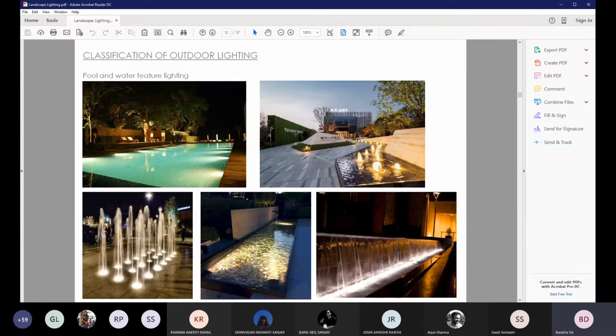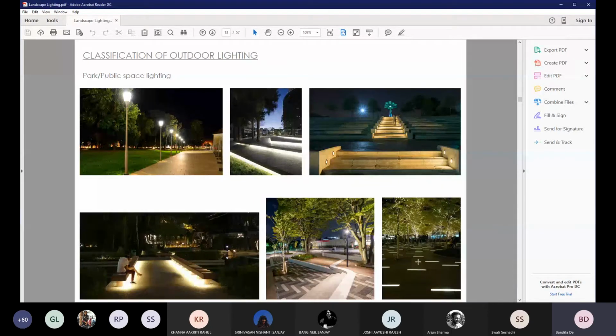In the image below where my cursor is, the waterfall area was intended to be the focal point, and the pebble bed of the water feature has been designed to be the highlight at night. Whereas in the last image, the intent was to highlight the linear pattern of how the water falls, and hence a light fixture has been chosen accordingly.